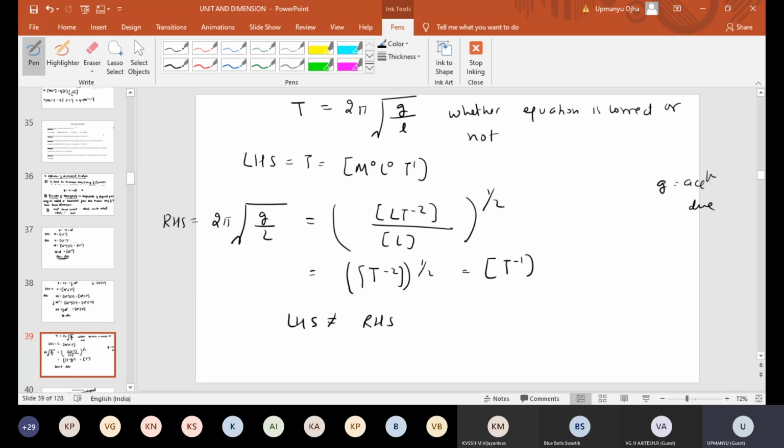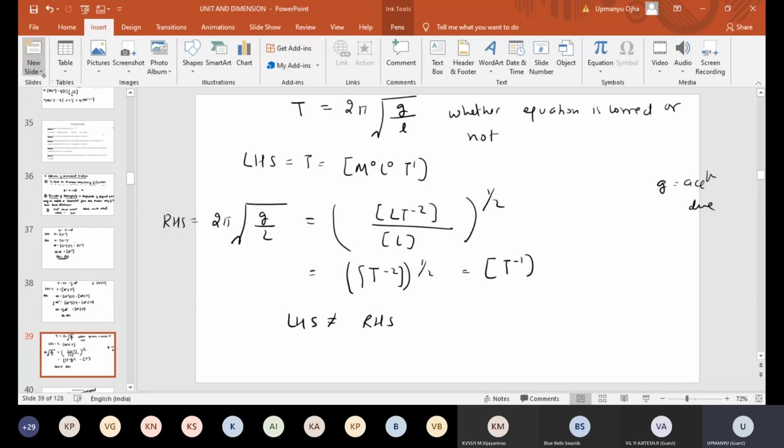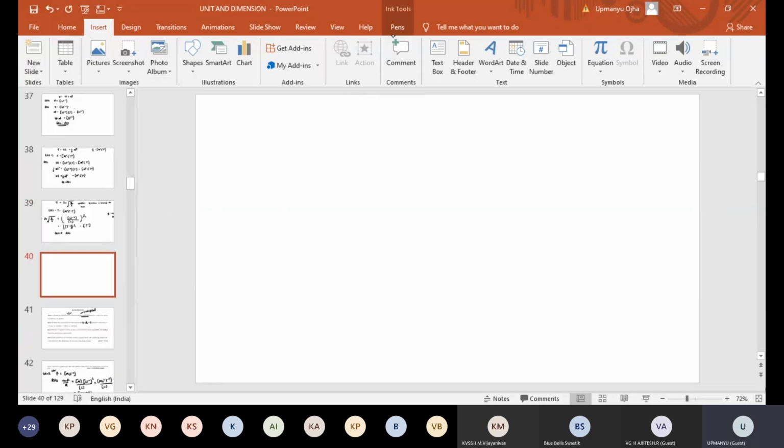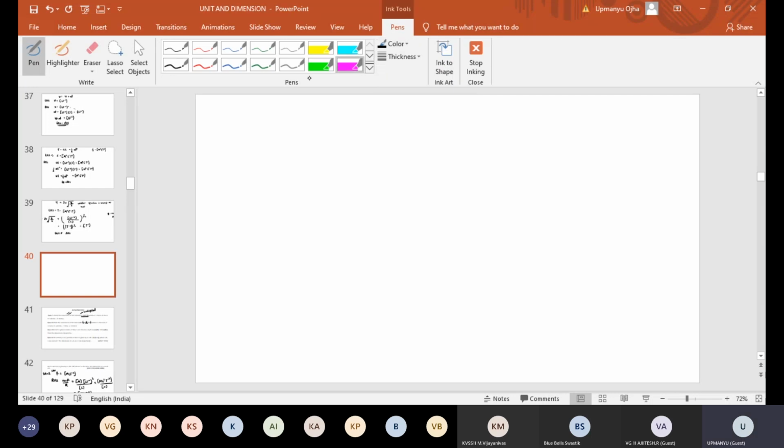Did you understand this or not? Yes, sir. Okay, fine. Now next. The next application of dimensional analysis is that it helps us to find the dimension of a constant in a formula.